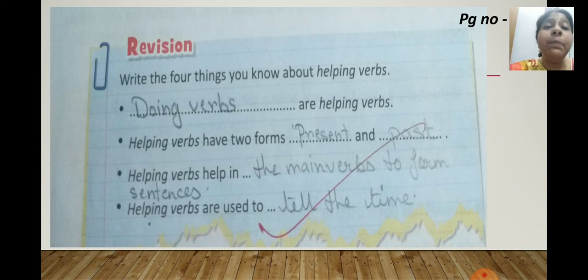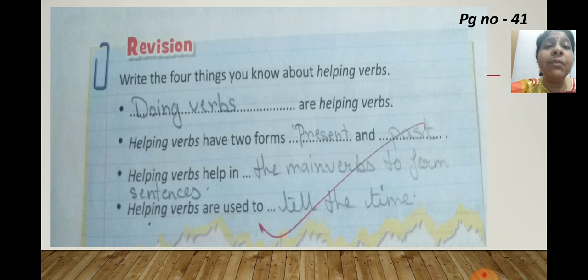Next one, helping verbs help in dash the main verbs to form sentences. You will write the main verbs to form sentences. And the last one, helping verbs are used to tell the time. On page number 41 you are going to complete the revision.